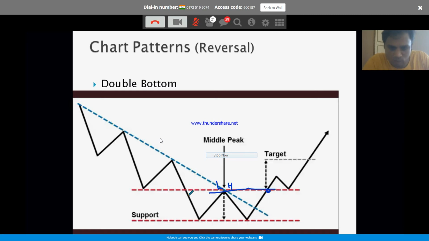So now look at the formation here. What happened here? A beautiful double bottom has formed. The moment it is broken up, the downtrend is broken. A higher high could be expected here. All this time lower lows, now you are expecting a higher high. All this time lower highs, now you are expecting a higher high.